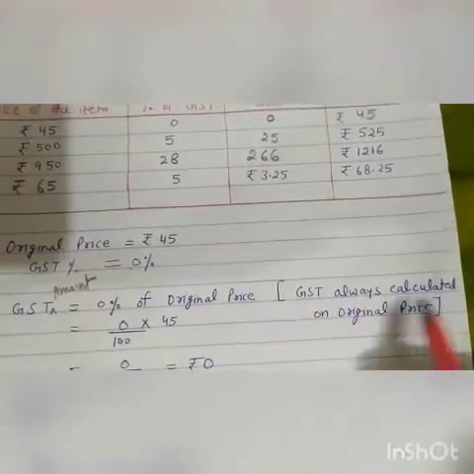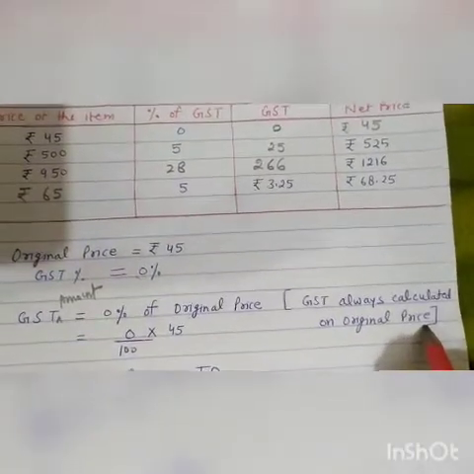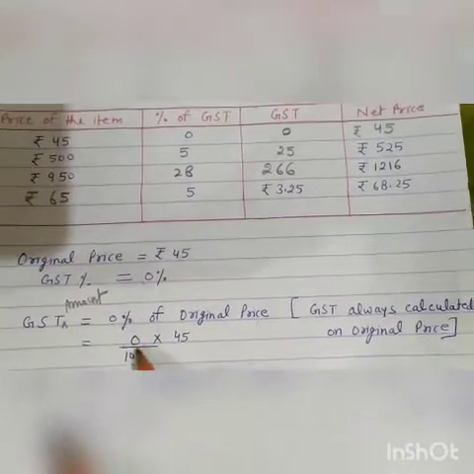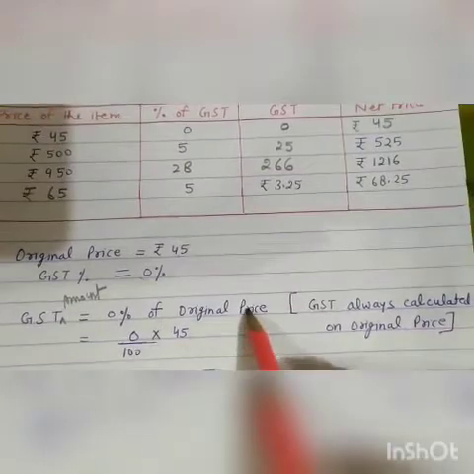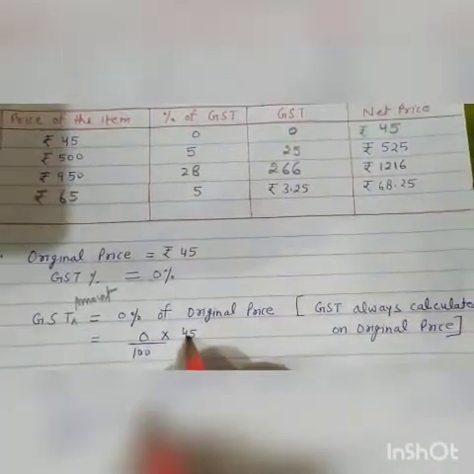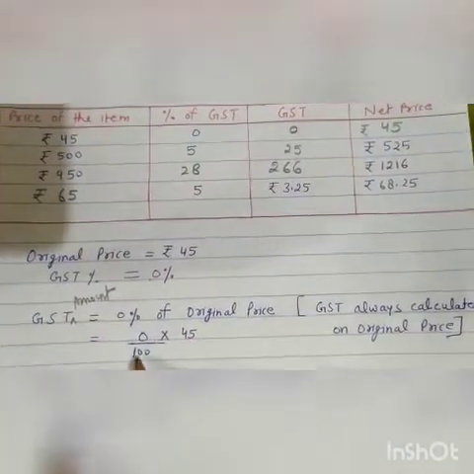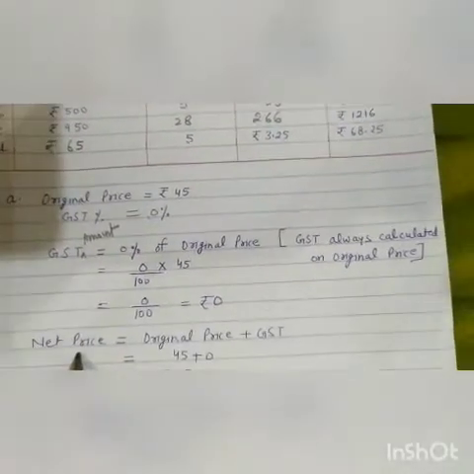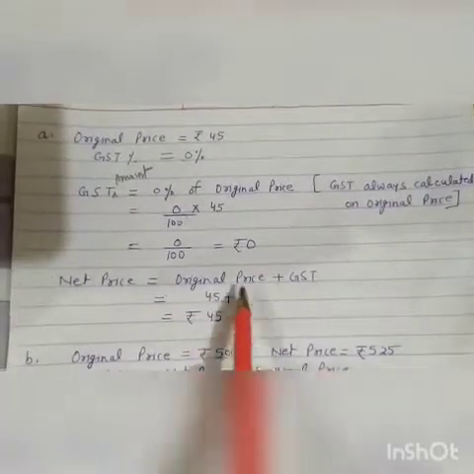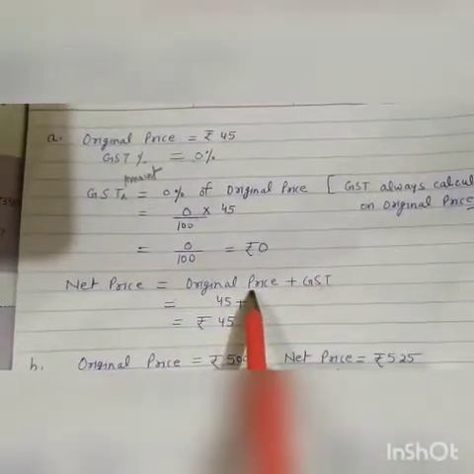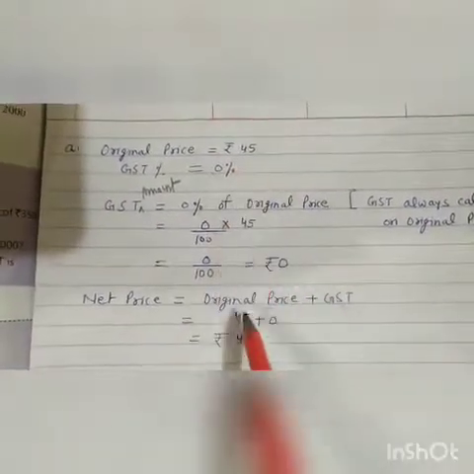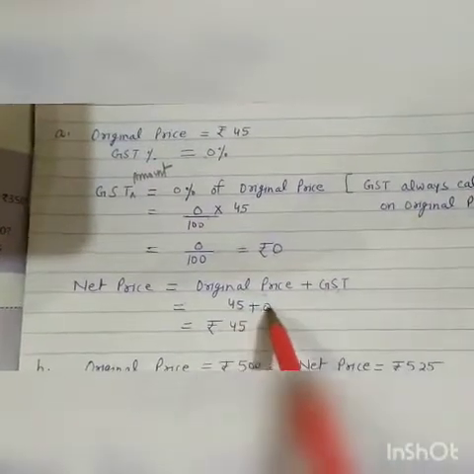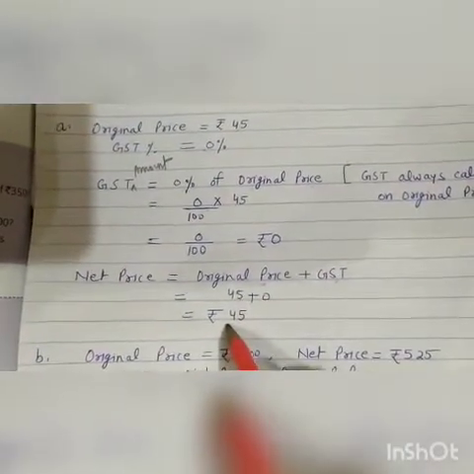GST is always calculated on original price, not net price. Then 0% means 0 upon 100. Of means multiply. Original price is 45 rupees. 45 zeros are 0 upon 100. 0 upon 100 means 0 rupees. Then net price is equal to original price plus GST. Original price is 45 rupees, GST is 0, then 45 plus 0, 45 rupees.